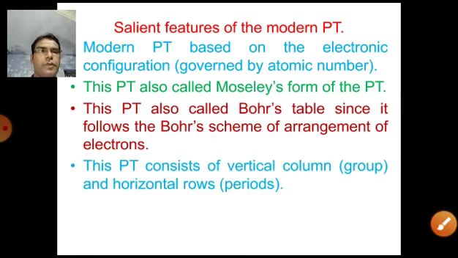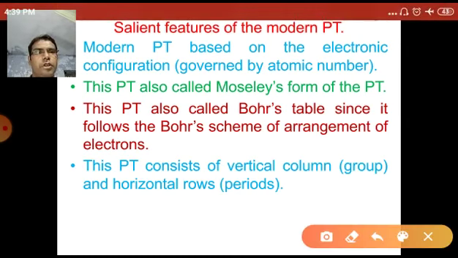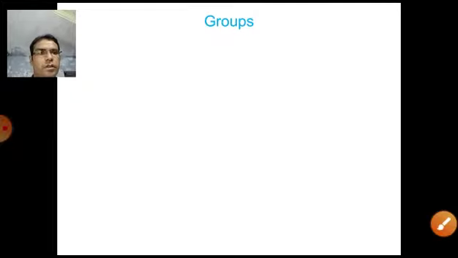Now the next salient feature of the modern periodic table is that it consists of vertical columns, called groups, and horizontal rows, called periods.